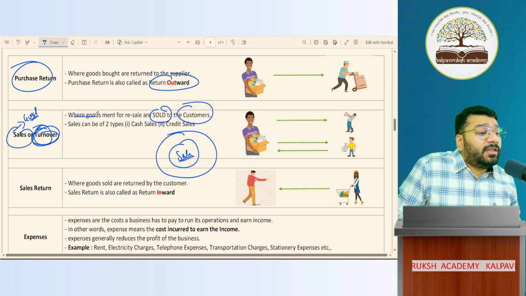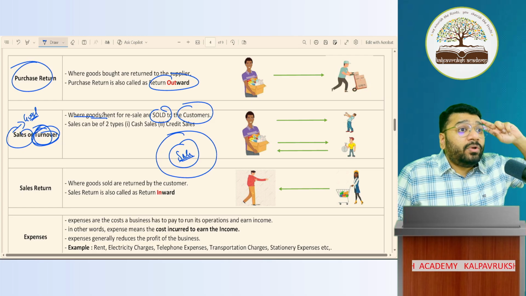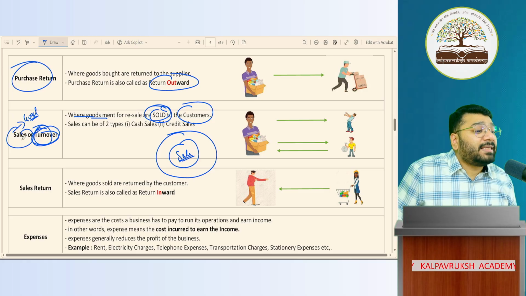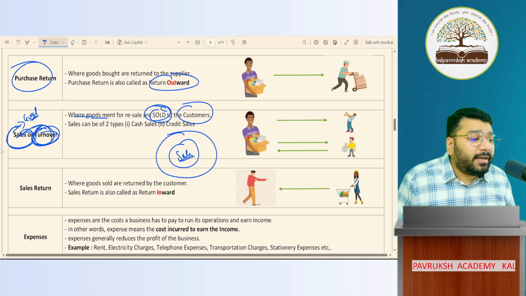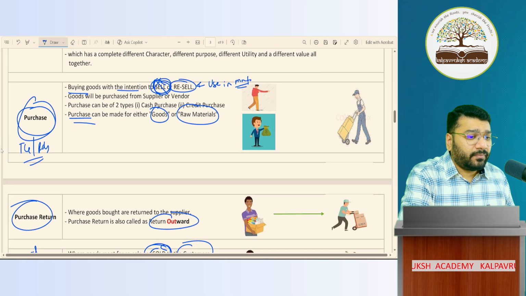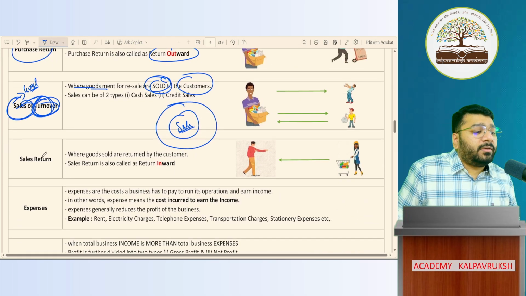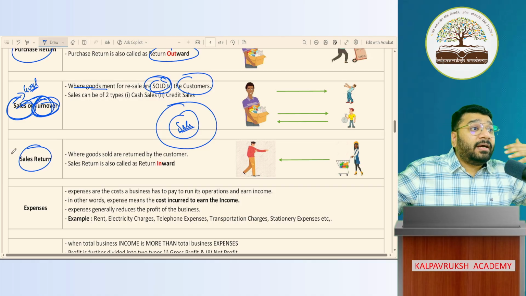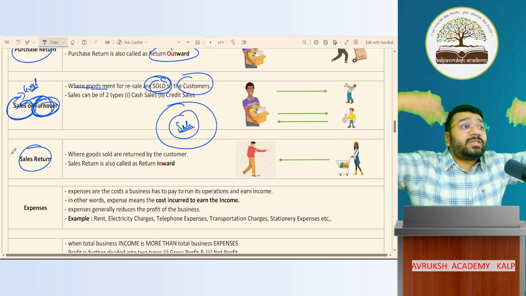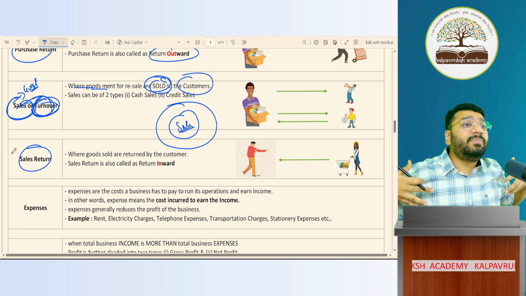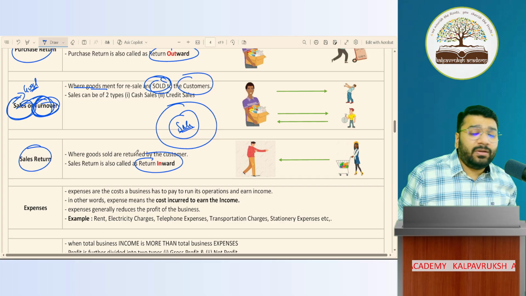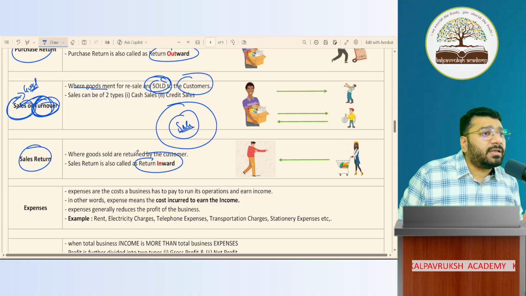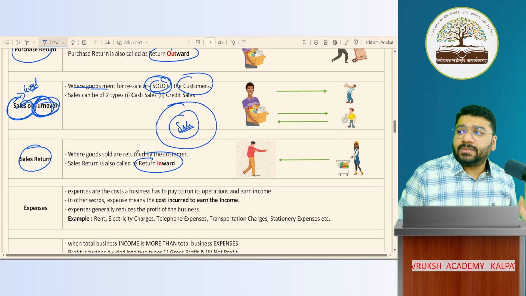Clear or not clear? So the goods that you purchased with the intention to sell, upon selling, the money you're supposed to collect from your customer is called sales or turnover. The goods that you sold to your customer, if they don't like them, they will return them. That is called a sales return. If the customer returns the goods, they will come inside the business. Hence, it is also called return inwards. Till this we discussed in the last class.